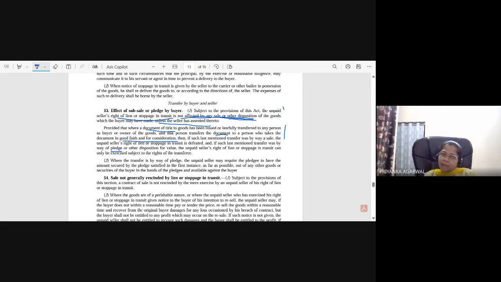So the unpaid seller might say that, and in that case the right to sell that iPhone will come last. The pledgee will first use all other goods or assets that he has to set off the debt amount, and if it is satisfied, then he will not exercise the right over the goods which are with the unpaid seller. I hope it is clear. Section 54, sale not generally rescinded by lien or stoppage in transit.